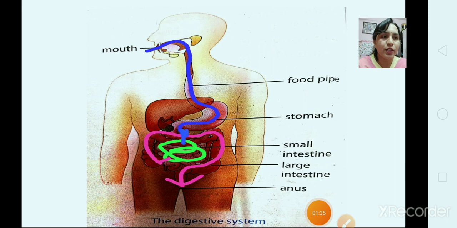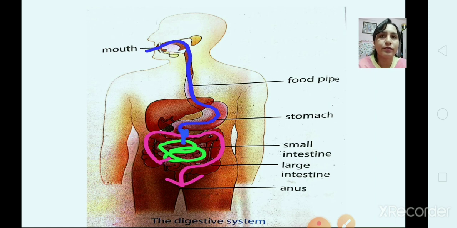So children, again I am repeating the whole process. Here first, the food is chewed well by your teeth in the mouth. That is shown in the blue color. Digestion starts here. The chewed food is then swallowed and it travels through the food pipe to your stomach.